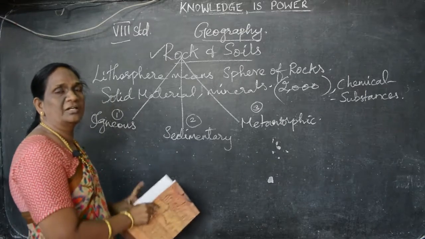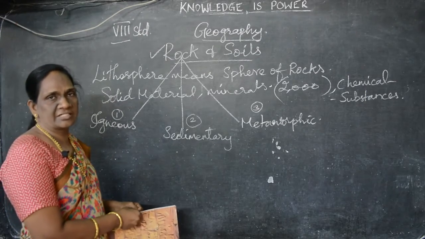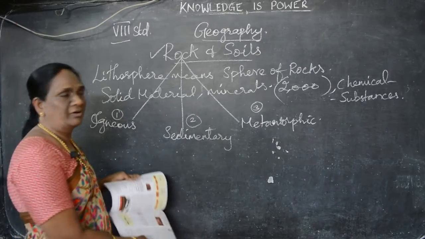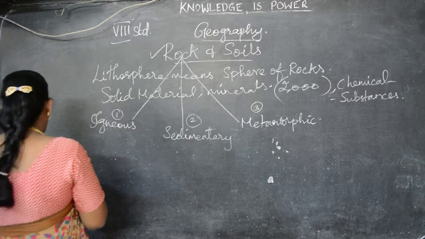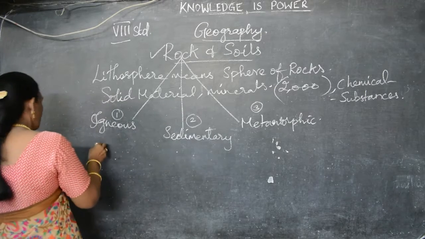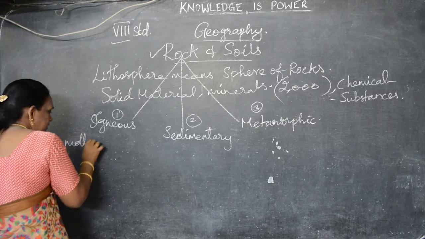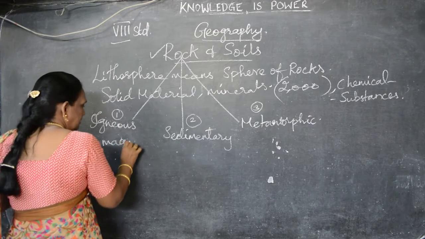Say all of you, what are the classifications of rocks? There are 3 classifications. What are they? Igneous, sedimentary, and metamorphic rocks. One by one we will see how the igneous rocks are formed. These igneous rocks are formed by the molten material. See all of you, molten magma.